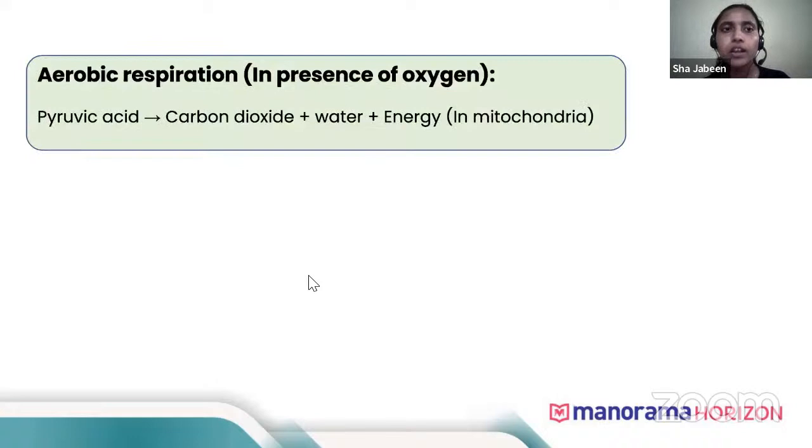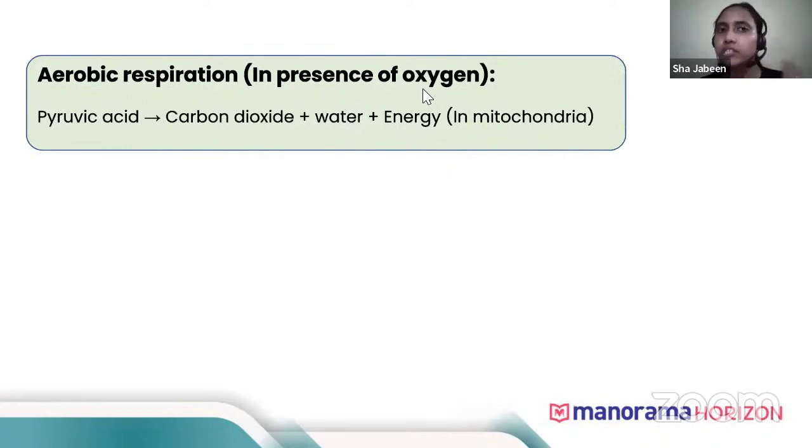Now, aerobic respiration takes place in the presence of oxygen. Half of the process, that is glucose breaking down into pyruvic acid, takes place in all organisms, in aerobic as well as in anaerobic respiration. Now, in aerobic respiration, the pyruvic acid again gets broken down into carbon dioxide, water, and energy inside the mitochondria.